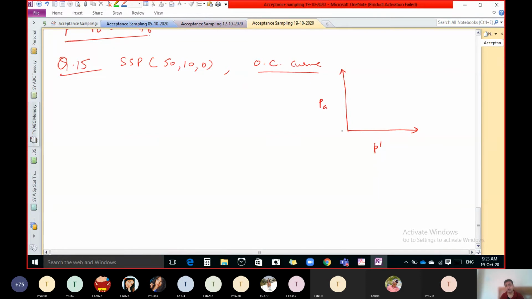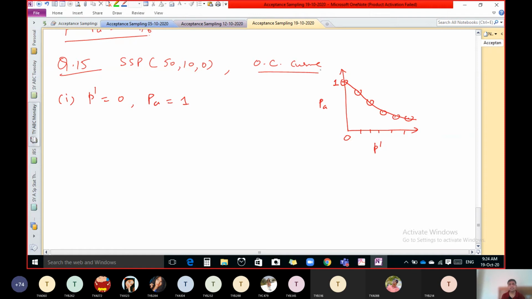And we know that if in a lot no one is defective, if 0 defective, then the probability of accepting is 1. So when P dash is 0, PA is 1. That is the first value of P dash. Now you have to take different values of P dash and find out different values of PA, and that we have to plot. If P dash is increased, PA is decreased, and normally we get this type of curve, known as the OC curve.